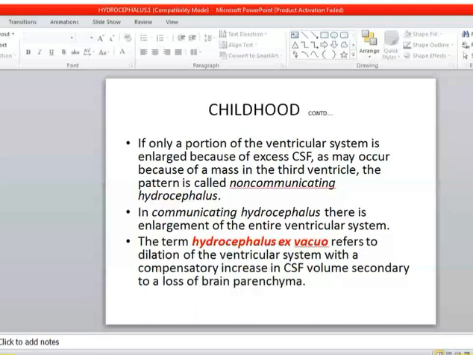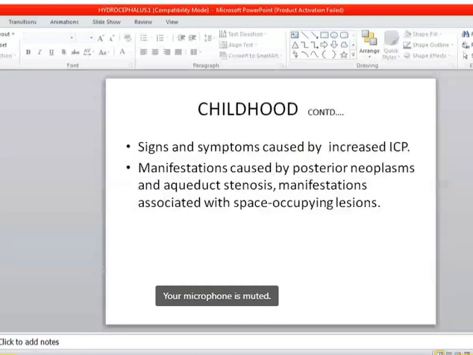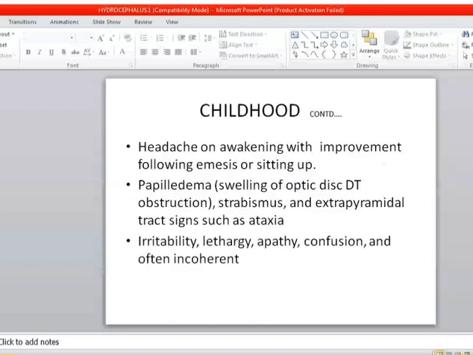In childhood also there are signs and symptoms caused by increased intracranial pressure, manifestations caused by neoplasm and aqueduct stenosis, and manifestations associated with space occupying lesions. Headache on awakening with improvement following emesis or sitting up, papilledema, swelling of the optic disc, strabismus, and extrapyramidal tract signs such as ataxia, irritability, lethargy, apathy, confusion, and often incoherence.